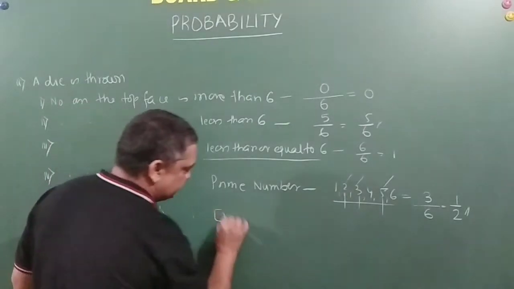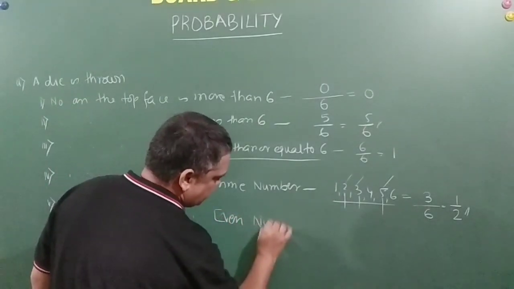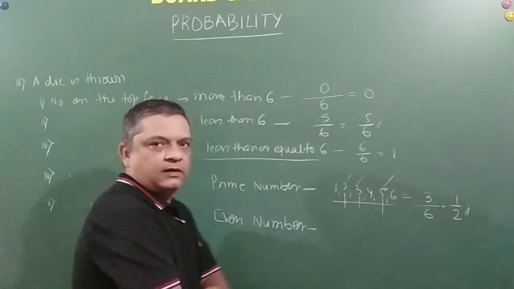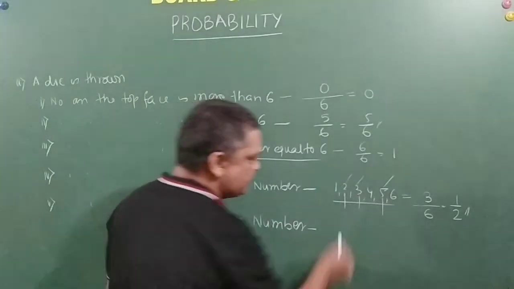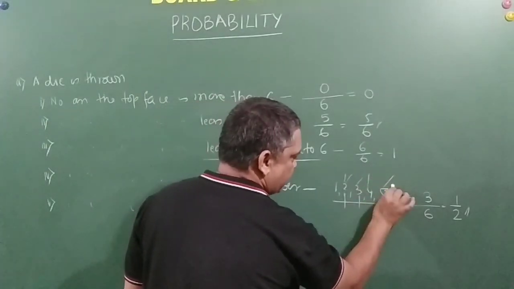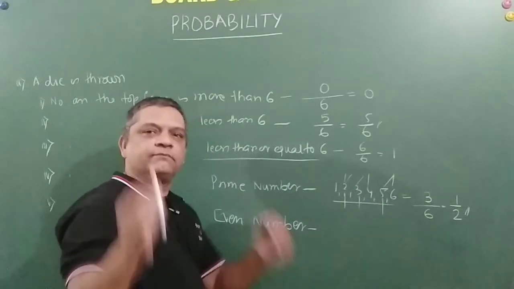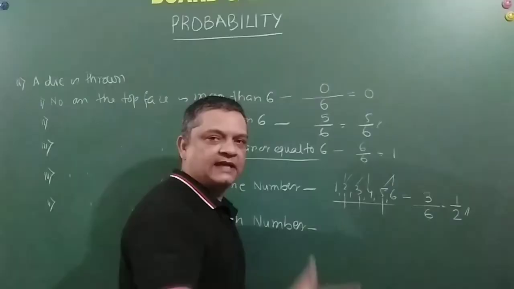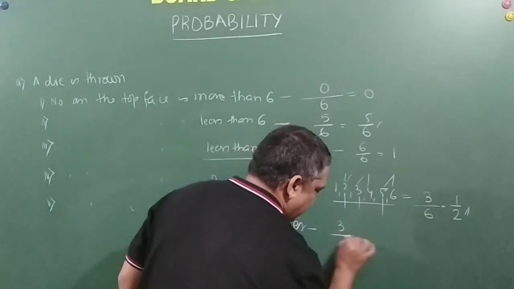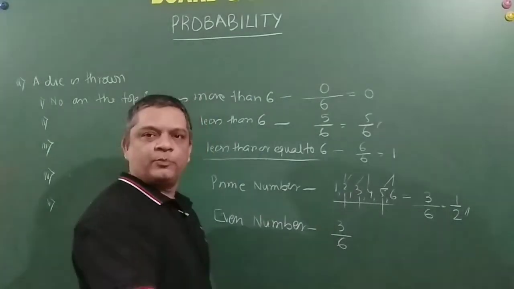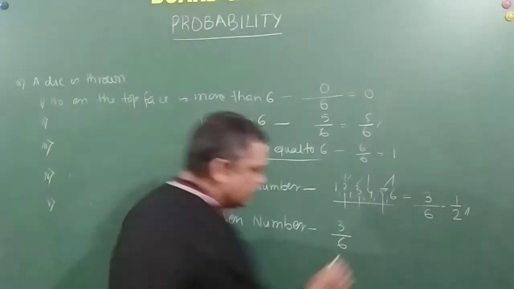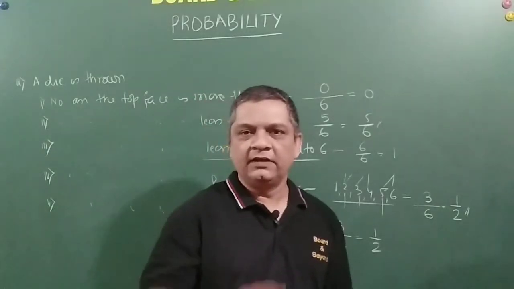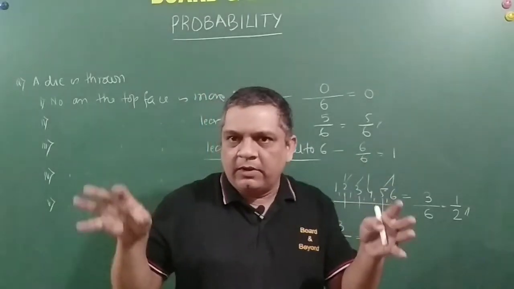Even number. Just look here. How many even numbers do we have? I have got 2, I have got 4, I have got 6. Again, if I get 2, I win. If I get 4, I win. If I get 6, I win. That is, my winning is 3 out of the total digits which can show up on the top face of the die, which is 6. So again, my winning is half, that is 50%. You are getting my point? So with this, the die problem has been solved.